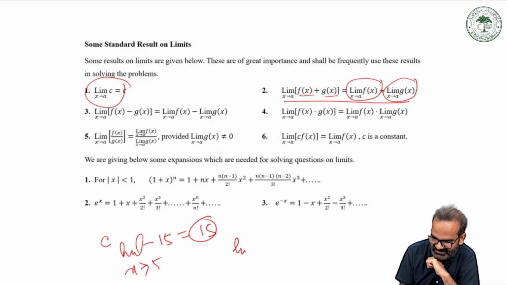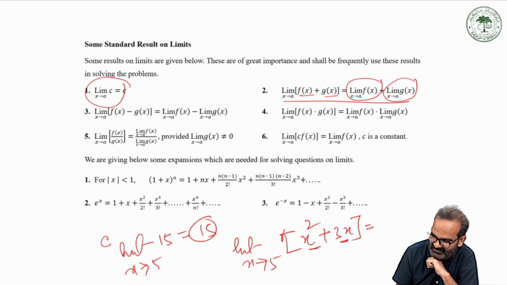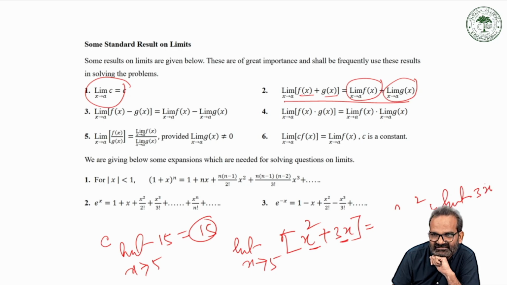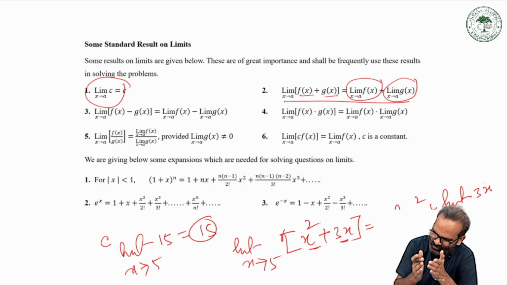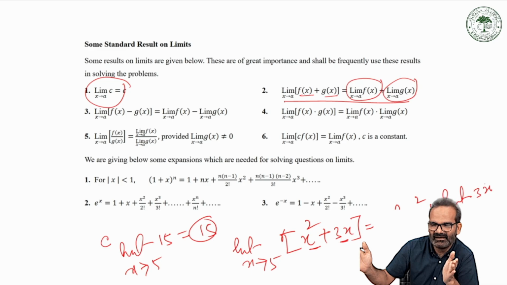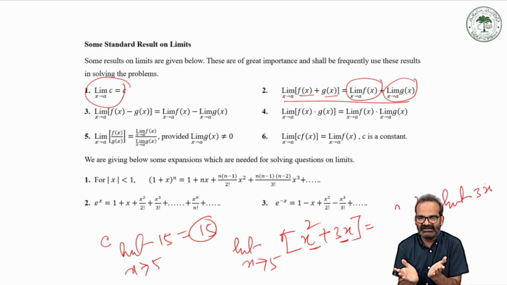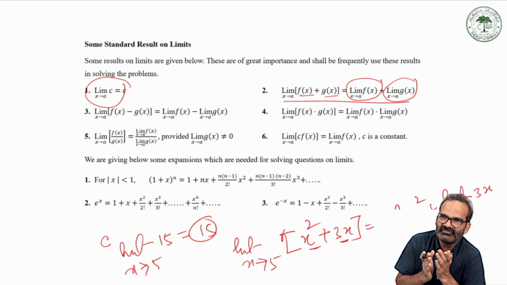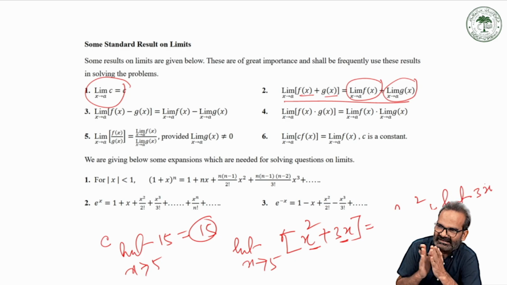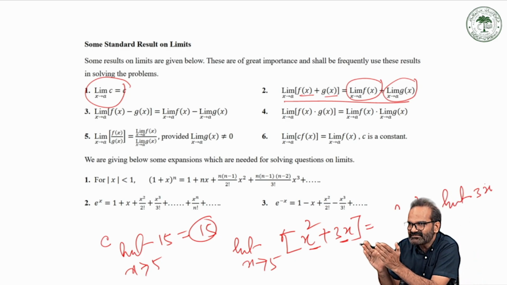For example, take limit x tends to 5 of x square plus 3x. This is function 1, this is function 2. So this can be written as limit x tends to 5 of x square, the first function, plus limit x tends to 5 of the second function. Not only two: if more than two functions are added together and you want to calculate their limit in combined form, it can be calculated by calculating the limits of each function.